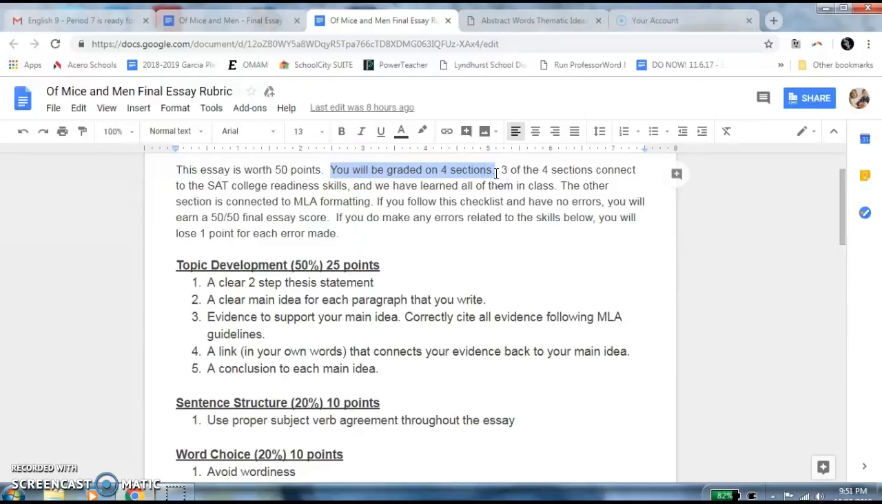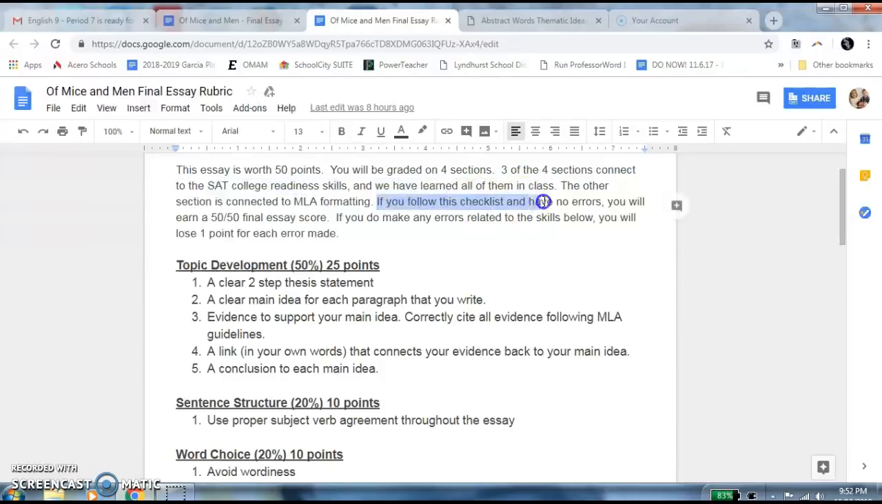It took over 3 hours of class time to read this, plus the video we watched, which took an hour and 20 minutes, and lots of assessments and conversations we had about this. So 3 of the 4 sections in this connect to the SAT college readiness that we've already learned in class. The other section is MLA formatting, which you are going to get a lot more familiar with this year and next year and throughout high school and college.